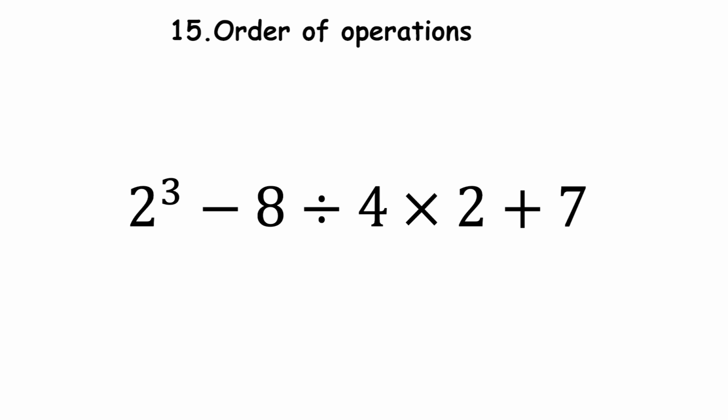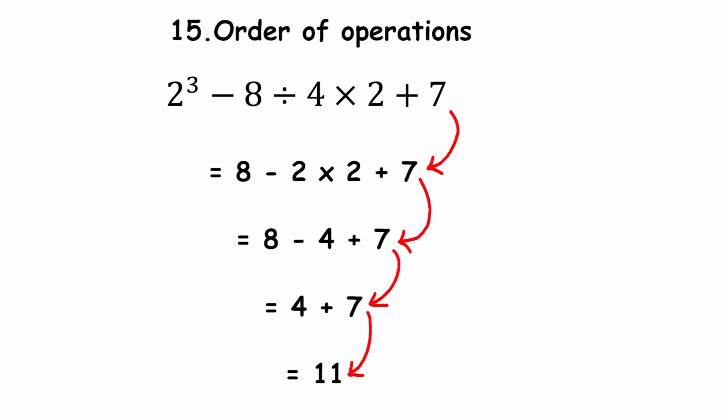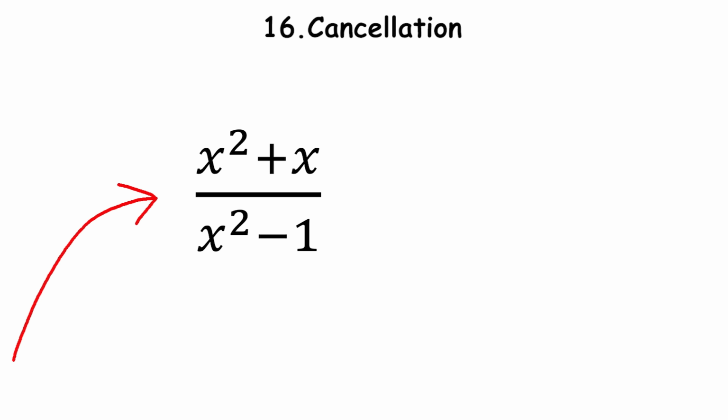2 cubed minus 8 divided by 4 times 2 plus 7. First, we solve the exponent, and as we are working from left to right, division will get preference over multiplication. Then we do multiplication, and as we are working from left to right, subtraction will get preference over addition, and finally addition. Sometimes, students cancel out terms without keeping in mind the rules of cancellation.